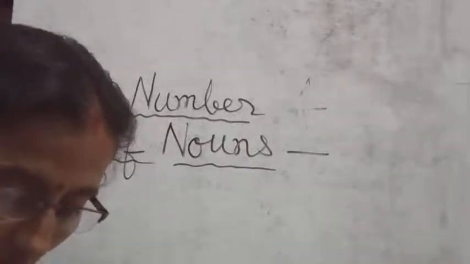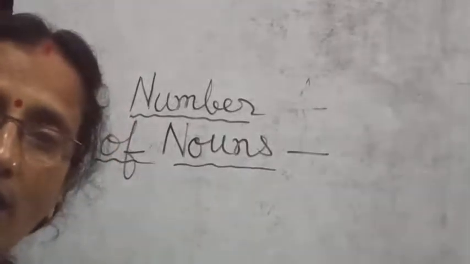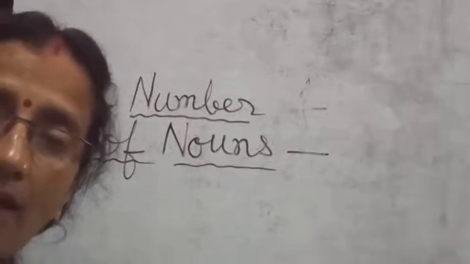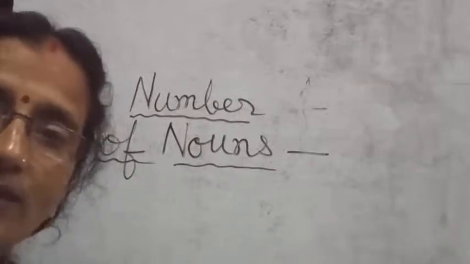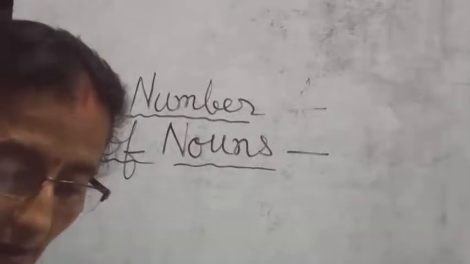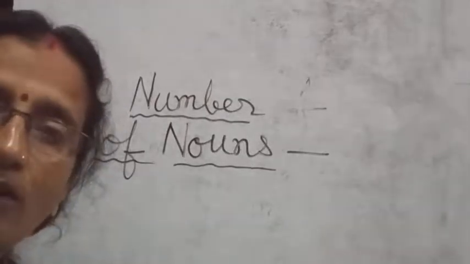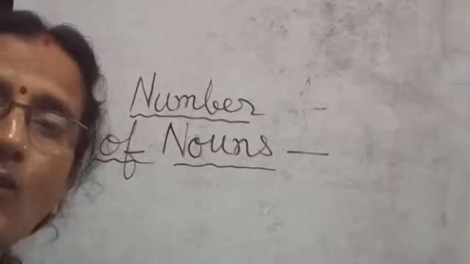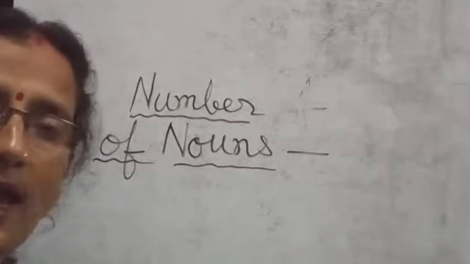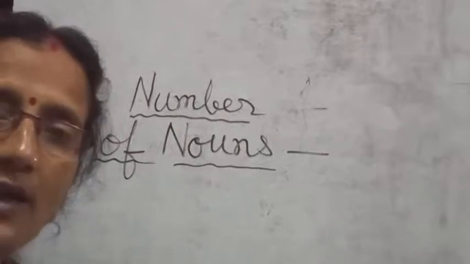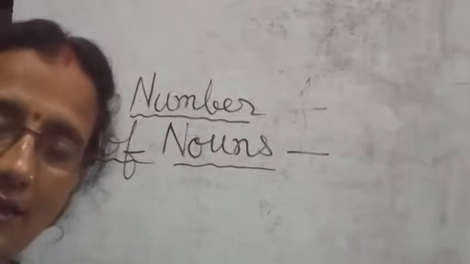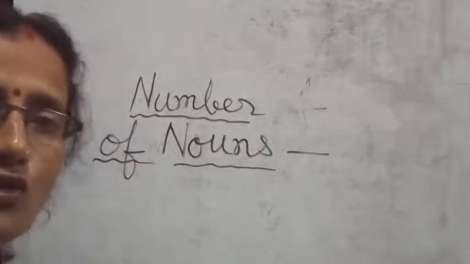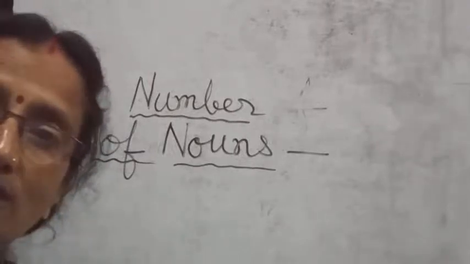Like you see, you have ray, R-A-Y. Before y there is a, and a is a vowel, so in that case you only add s to it: R-A-Y-S, rays. Next, key, K-E-Y. You don't change y to i, but you write only s after it: K-E-Y-S, keys. So these are the rules that I told you.